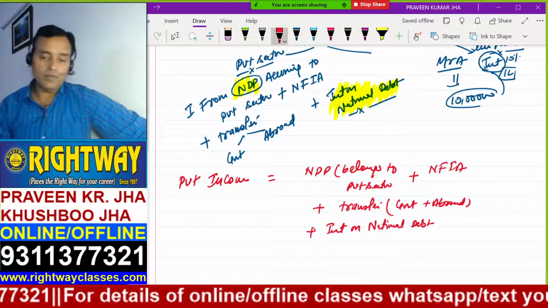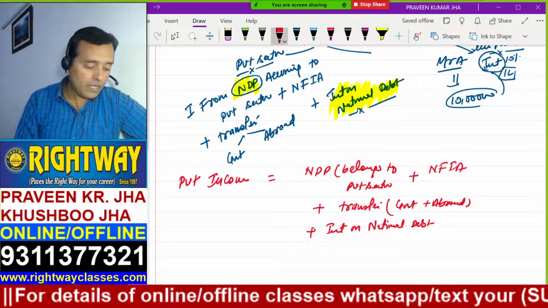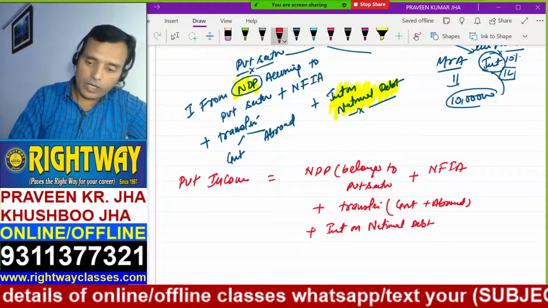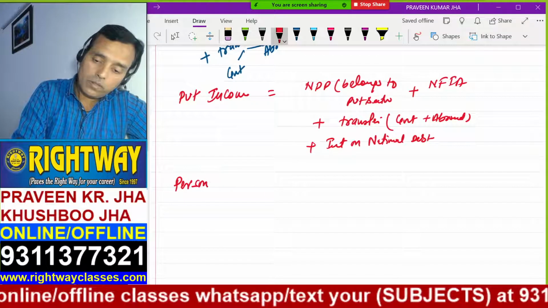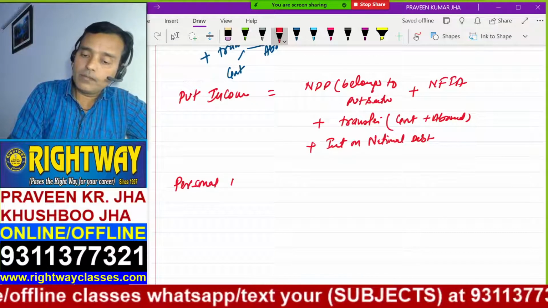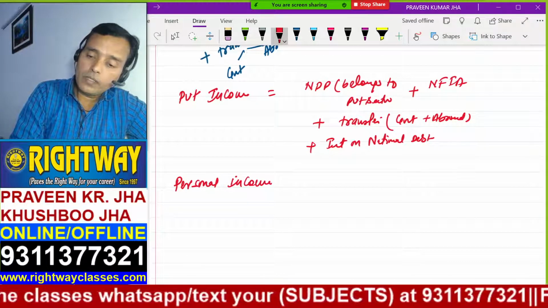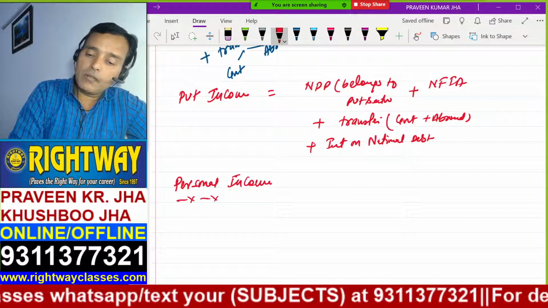This is your private income. But private income is not the last income to calculate. Now you have to calculate the personal income also. Write down personal income.